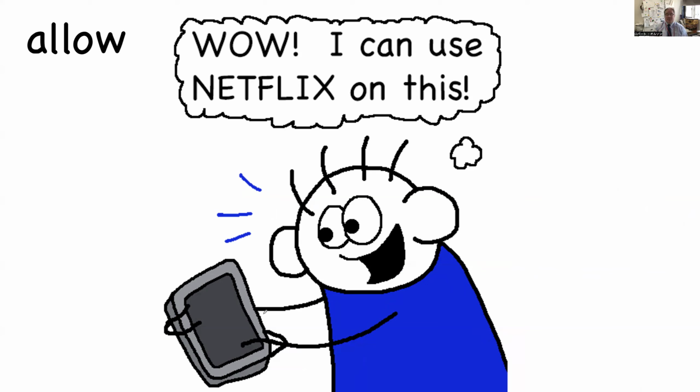Next. Allow. Allow means to give you the option to do something. So this person says, wow, I can use Netflix on this. This device allows the watching of Netflix. For example, this is my phone. My phone does not allow the internet. I cannot use the internet on this phone. So it does not allow that. So that's allow.